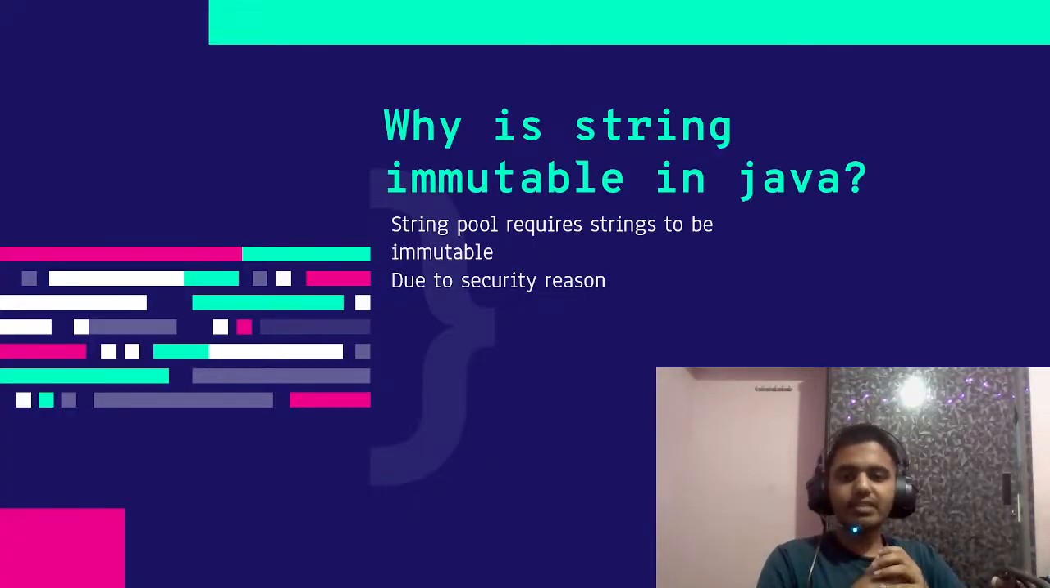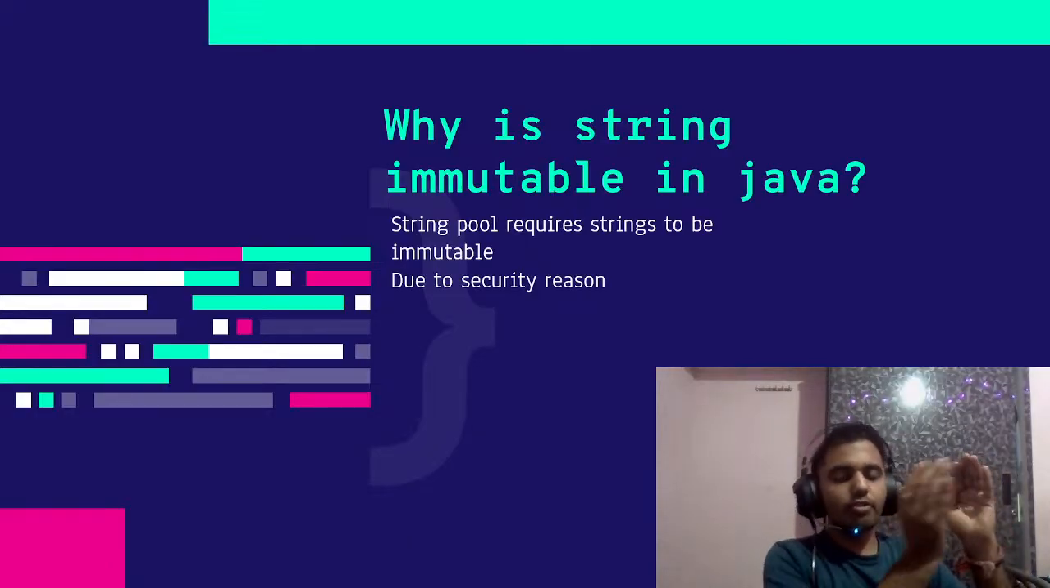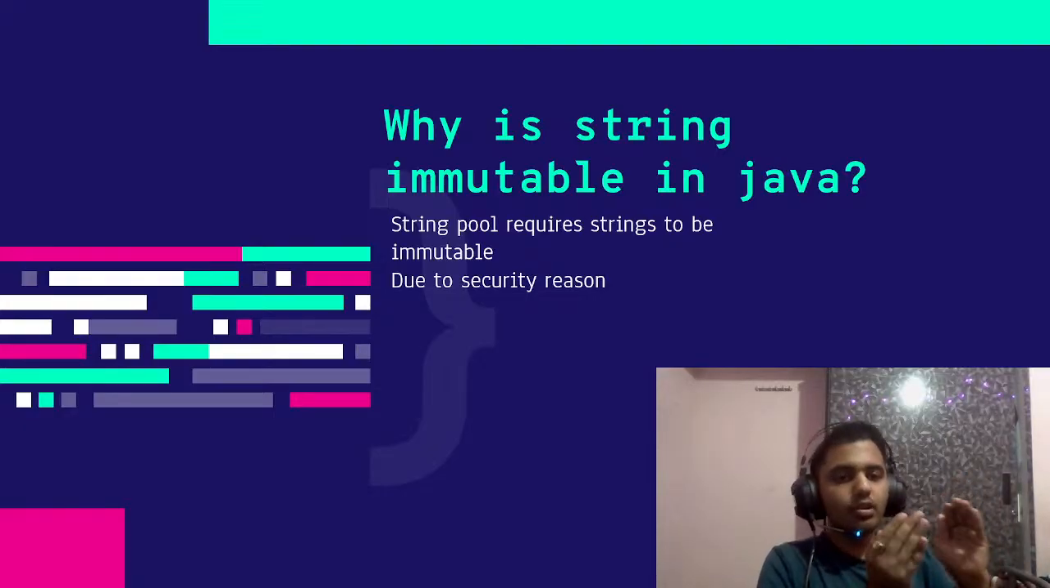So why are strings immutable in Java? First of all, strings are non-primitive data types. They are not considered primitive data types. There's one more term you should know, that is the string pool. The string pool is nothing but, let's say you have a chunk of memory, called the pool, where all the string literals are stored.